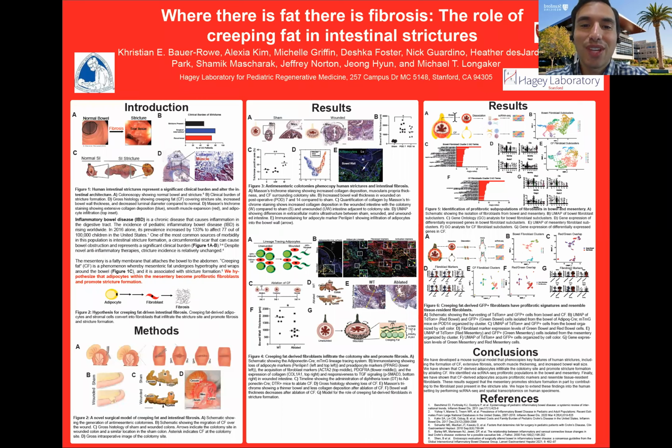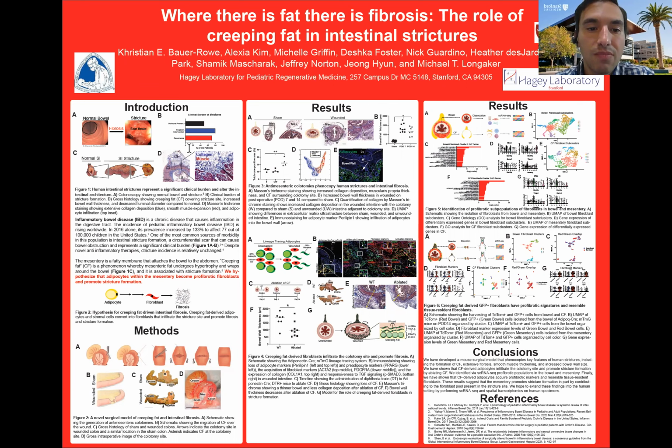And I'm very excited to present my work on the role of creeping fat in intestinal fibrosis. So inflammatory bowel disease is a chronic illness that causes inflammation in the digestive tract. In a particular subtype of IBD called Crohn's disease, patients are susceptible to the formation of intestinal strictures. And you can see an intestinal stricture here in figure 1, where the normal bowel is replaced with scar tissue that accumulates over time and causes a bowel obstruction.